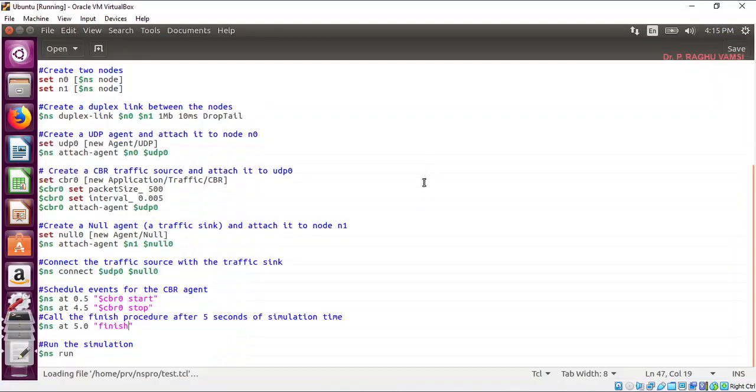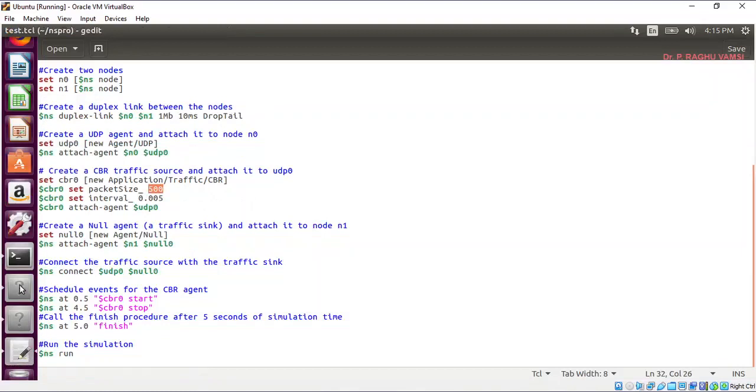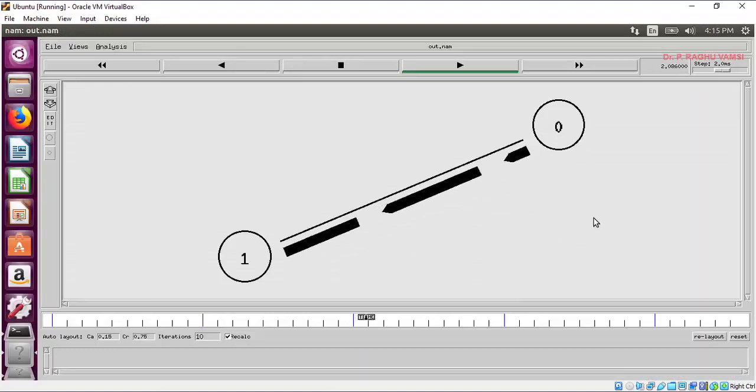CBR means constant bit rate, and the packet size is 500 bytes. So you can see some thick traffic going on between 0 and 1. Now 2.3 seconds are going on here.